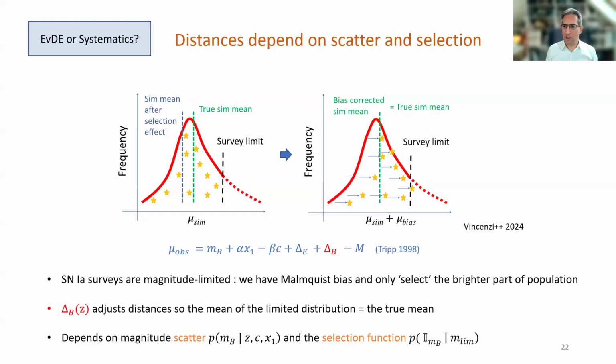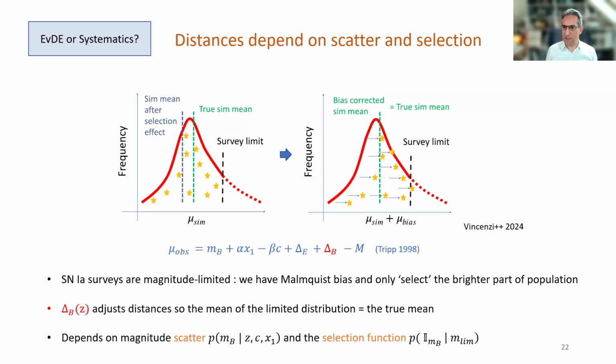So when we come to look at a scatter of observations, let's say in a particular given redshift bucket, we are generally observing only the brighter portion of the sample. This is illustrated in the panel up on the left-hand side here. Because we're only observing the brighter portion of a sample, when we come to average our observations, they will be brighter than the true mean of a sample.